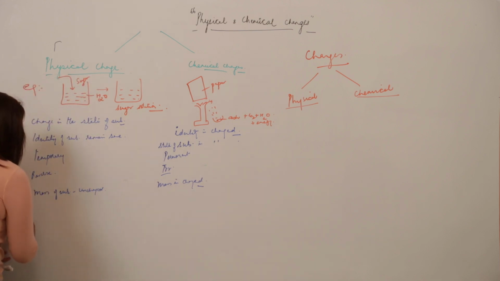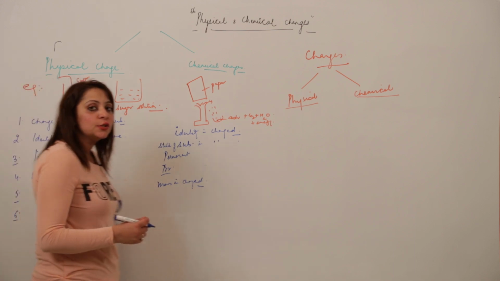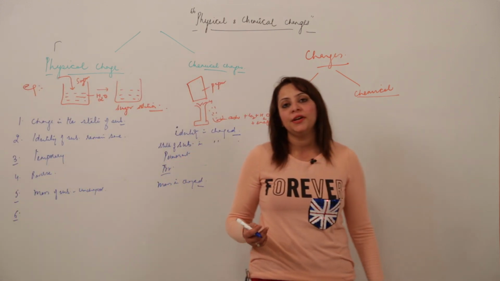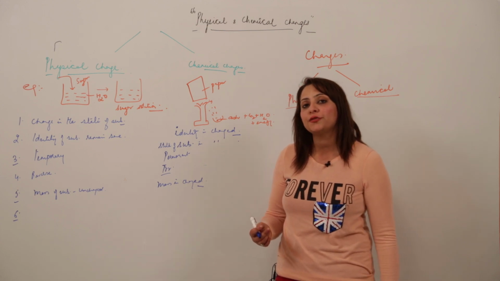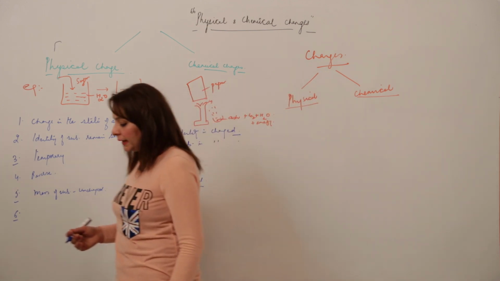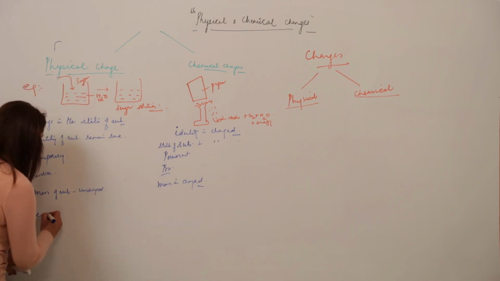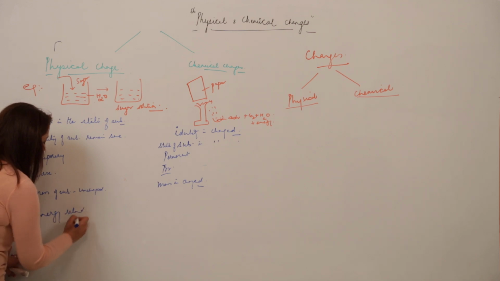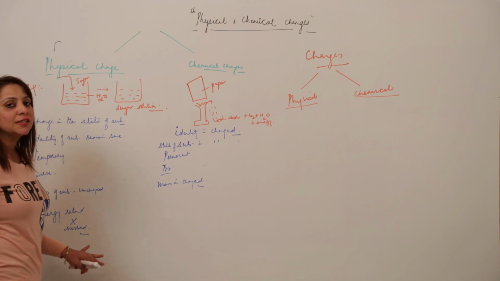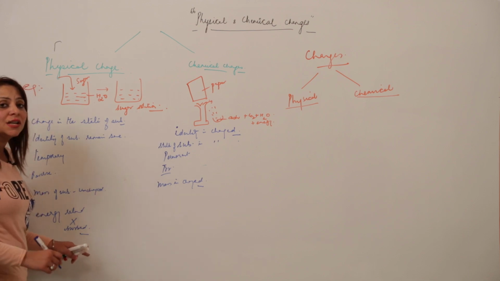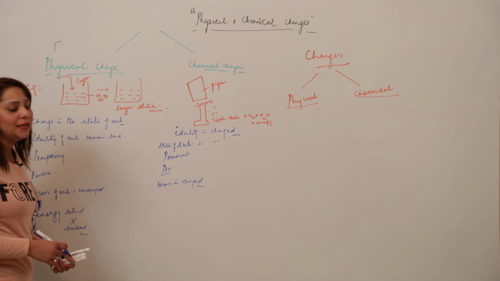Now I am taking into consideration the energy aspect. When we are talking of a physical change, the total energy remains constant. As we know, energy can neither be created nor destroyed. It can just be converted from one form to another. When a substance undergoes a physical change, energy is neither released nor absorbed. It is just used in the change of state. Otherwise, it remains the same.